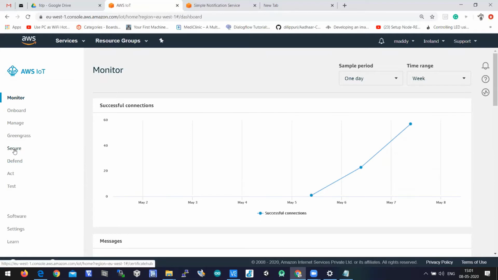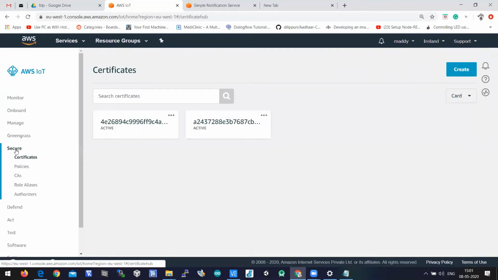There is an option called secure. Please click on secure.